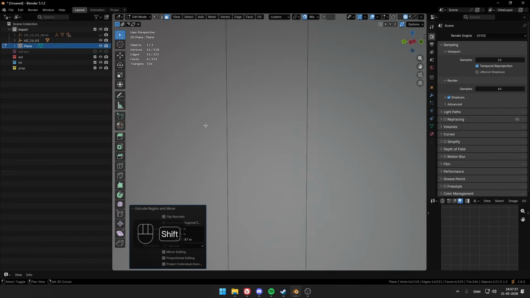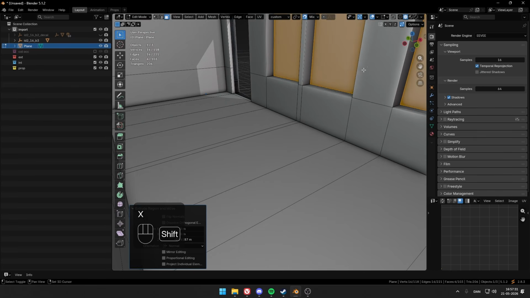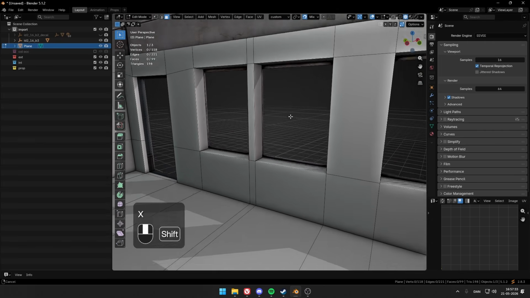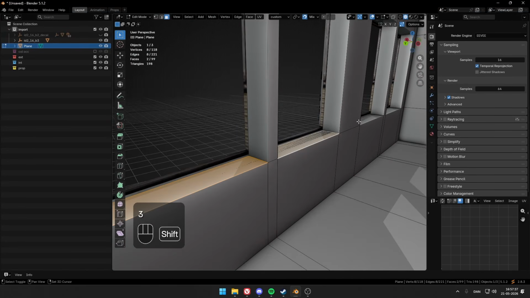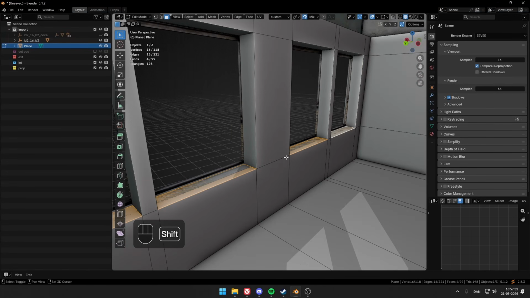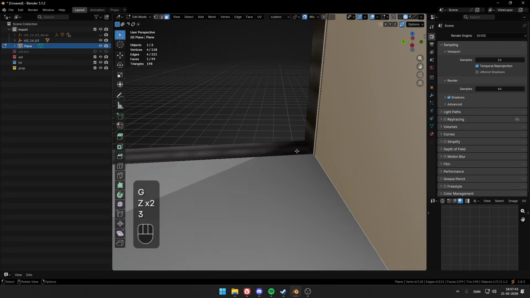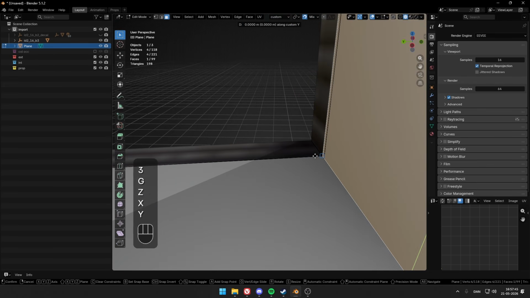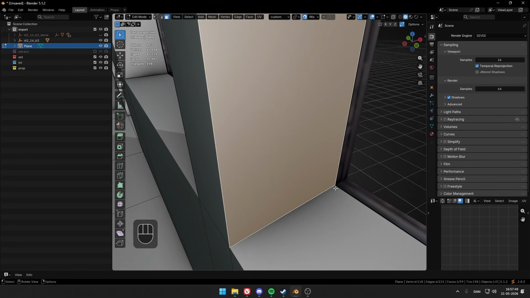There you go. Side. Extrude this. Delete it, my bad. And now we'll just make sure that all of them are fitting. So just go around and make sure that they are fitting the frame.